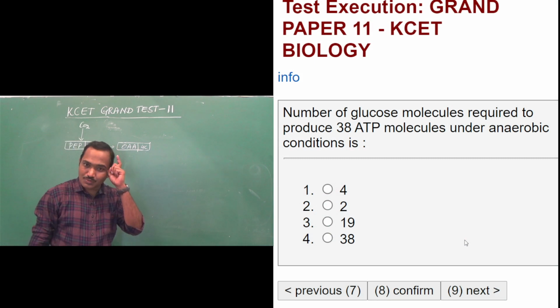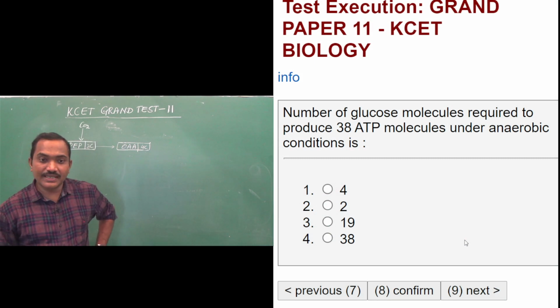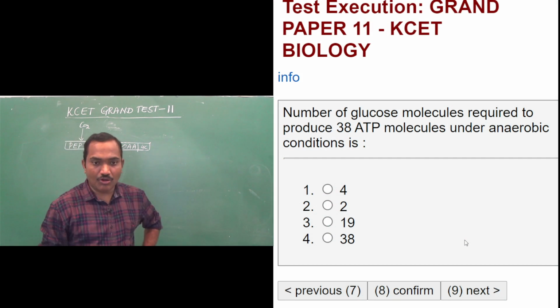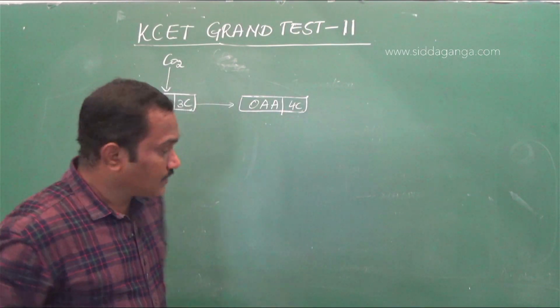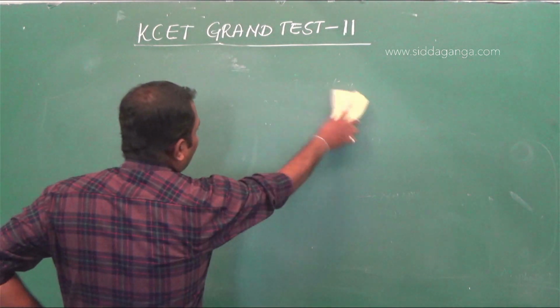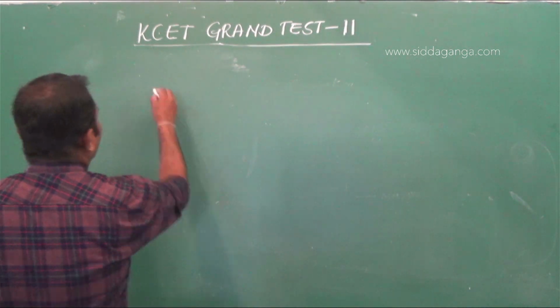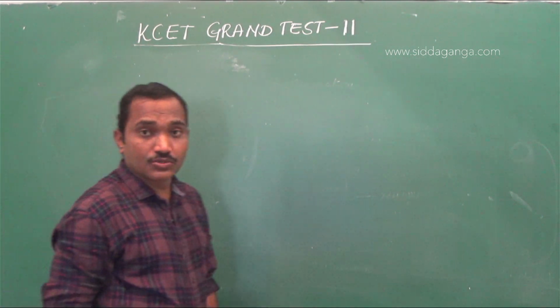Number of glucose molecules required to produce 38 ATP molecules under anaerobic condition. So, how many glucose molecules are required to produce 38 molecules of ATP in anaerobic condition? Respiration may be aerobic or anaerobic, and respiration does not occur in a single step.